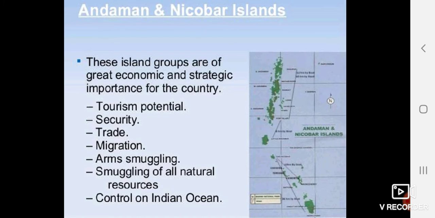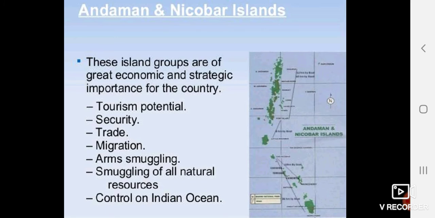This island group is of great strategic importance for the country. Because the islands are very close to the equator, we find an equatorial climate and thick forest.